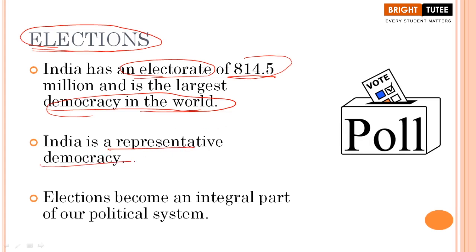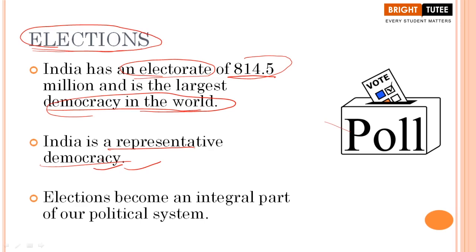When we say that India is a representative democracy, what does that mean? Democracy means that people have the supreme power to elect their representatives. The term representative itself denotes the whole idea of representative democracy. It means that people who are elected are our representatives.